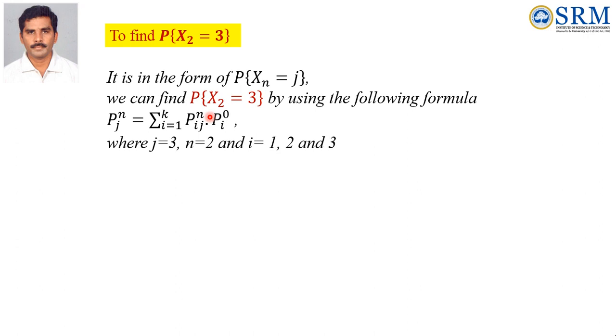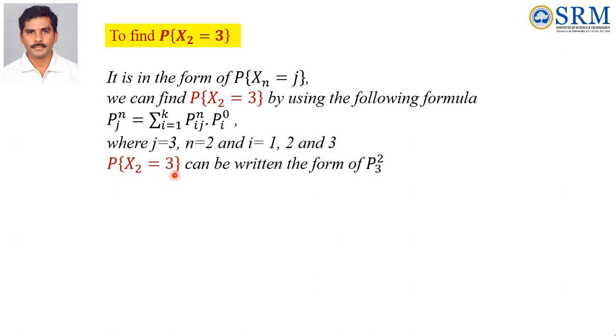So where j equal to 3, and comparing this, j is 3 and n is 2, and i is 1, 2, 3. These are the states of the Markov chain.